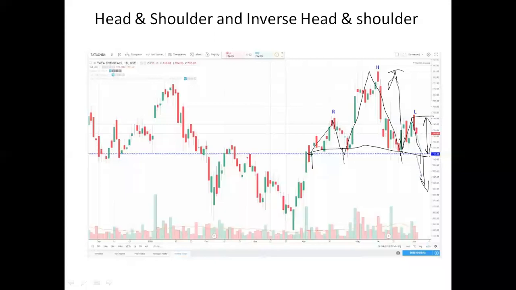Okay, here the minimum thing is that from this to this, it should require 15 days. Forming shoulder to head, it should be minimum 15 days. And again from here to here, it should be 15 days. When the level is broken here, at that time, volume should be high. The volume should be high.